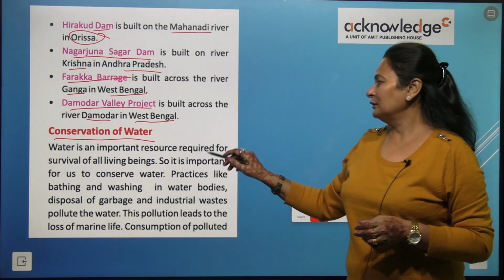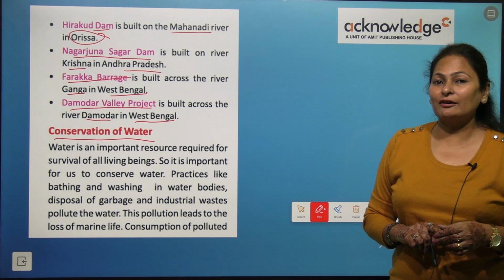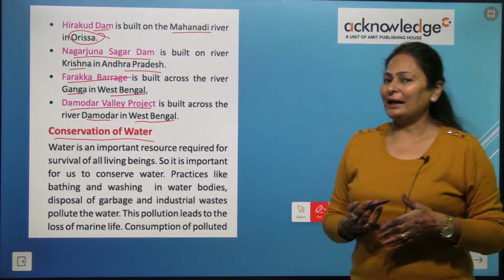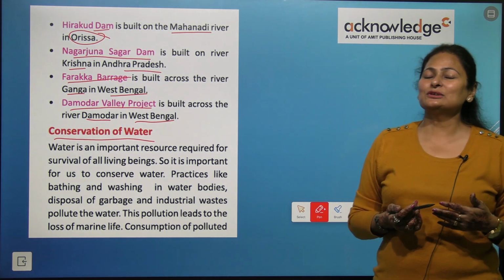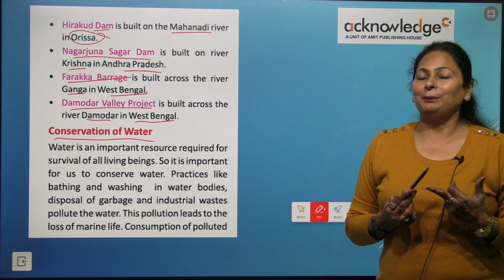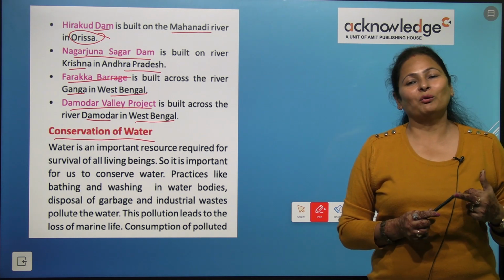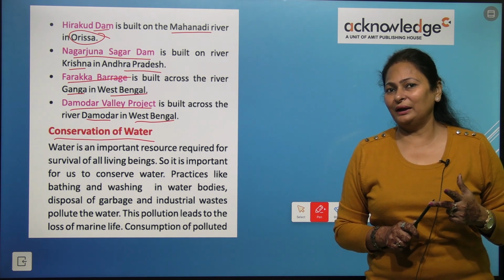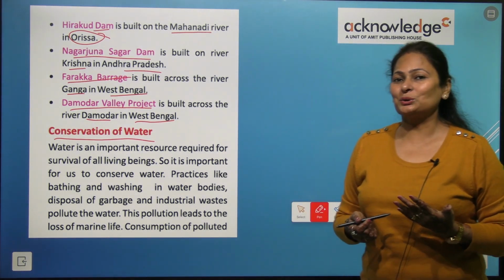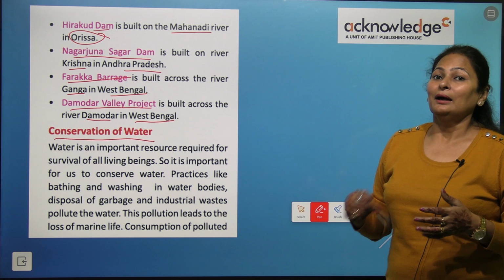Water is an important source required for survival of all living beings. As I told you, water is very essential for all living beings. Even plants need water. Without water, plants cannot survive. So it is important for us to conserve the water.